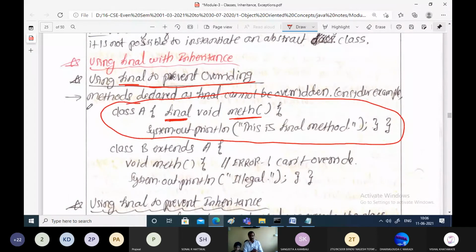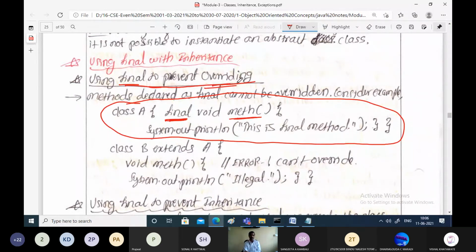Within the superclass class A, this is the method which is preceded by the keyword final. That means it should not be inherited. This is the final method. It is not allowed to be overridden by the subclasses.